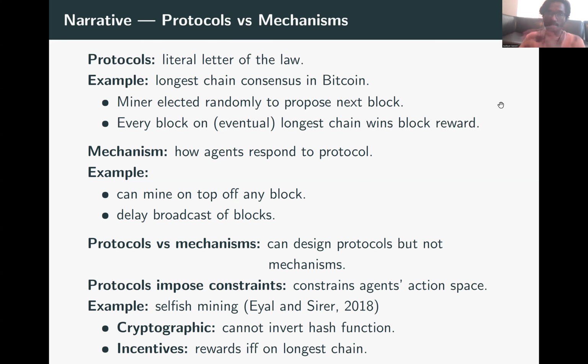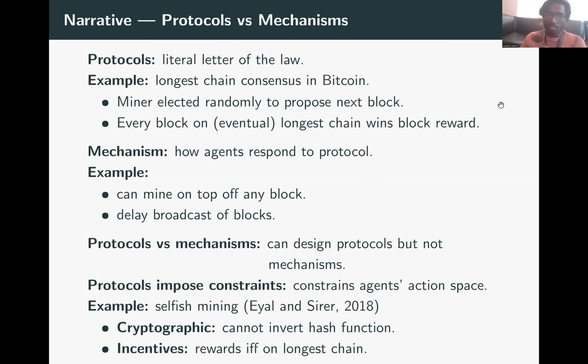For example, once again, in longest chain consensus, the constraints imposed can be of different flavors. To be elected as a leader in each round, the miner will have to solve some kind of a cryptographic hash puzzle. And the constraint that the protocol imposes on this is that it is just computationally hard for miners to invert a hash function.